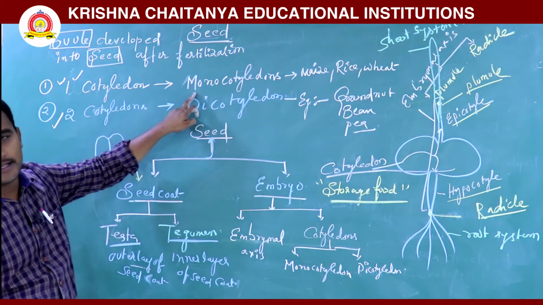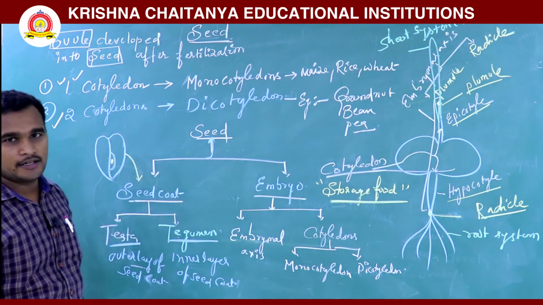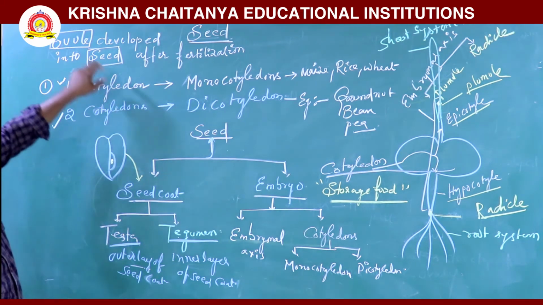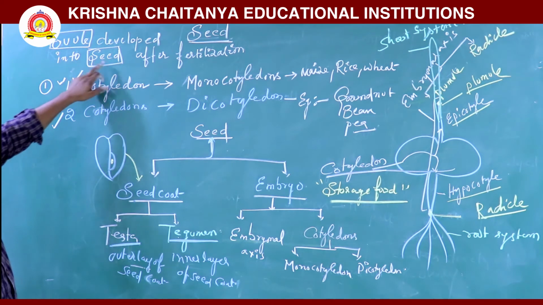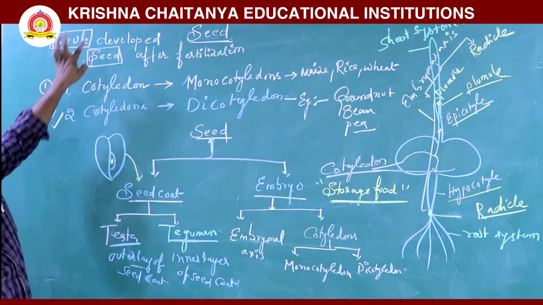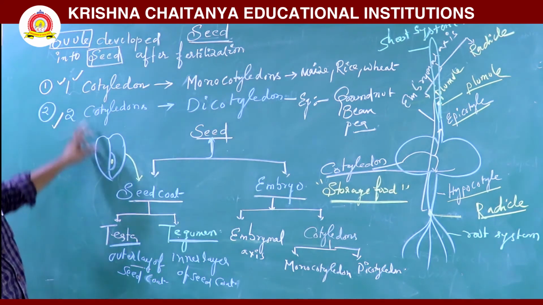Only one cotyledon is there in a monocotyledon, two cotyledons in a dicotyledon seed. The ovule develops into a seed after fertilization.